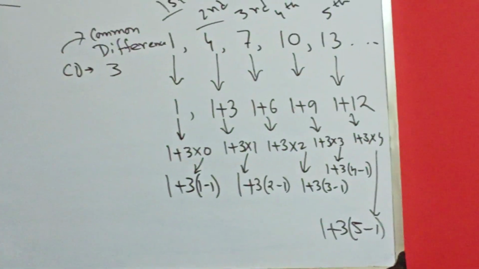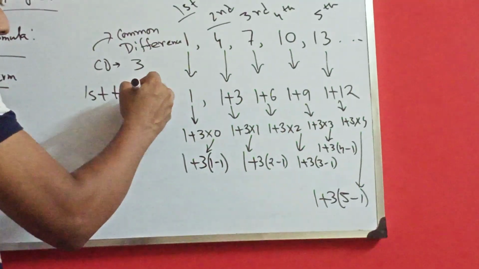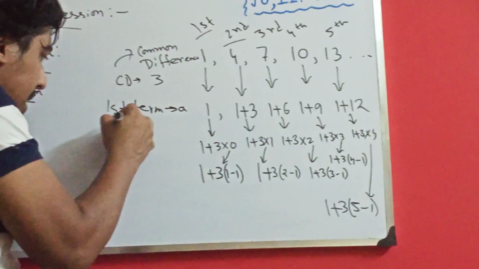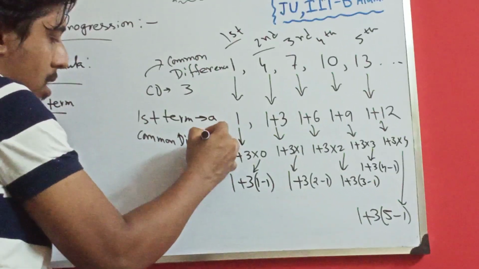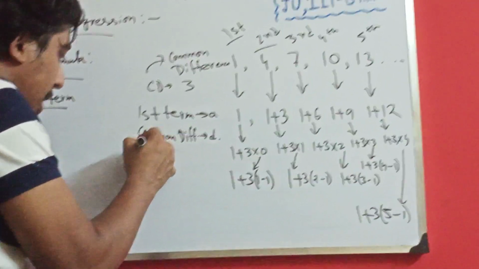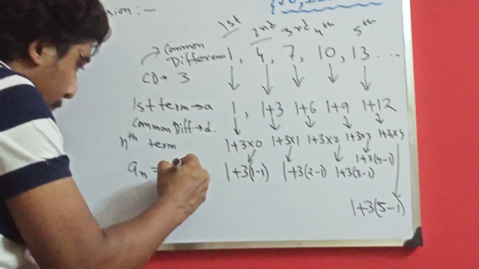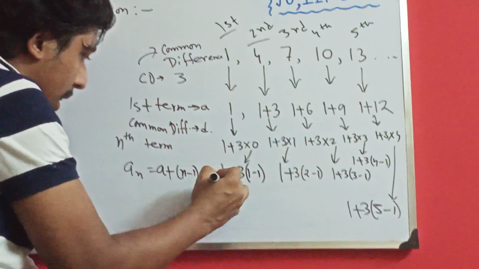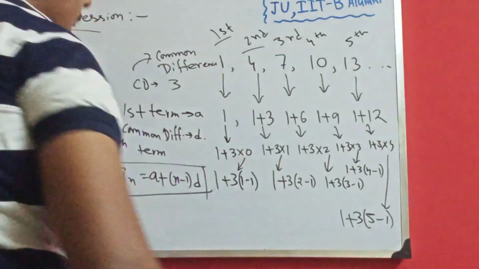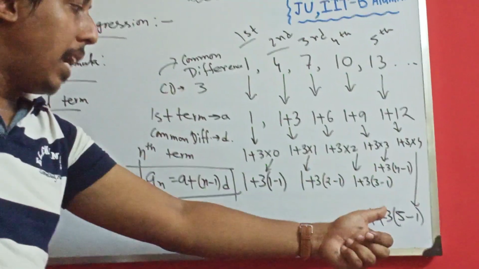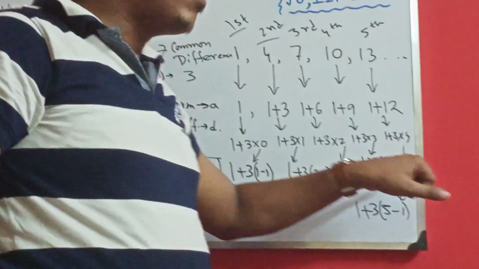So from this concept, I believe you understand, if the first term is written as a and the common difference is written as d, then your nth term is a plus n minus 1 into d. Very easy concept. For the fifth term, 1 plus 3 into 5 minus 1. For the fourth term, 1 plus 3 into 4 minus 1.